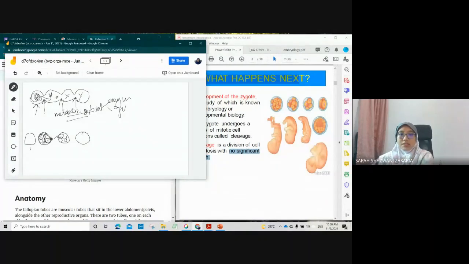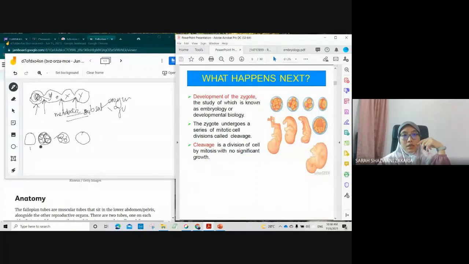So the cells increase in number but with no significant growth. The diameter, or even the size, of this conceptus will stay the same until blastulation, or until the next stage.